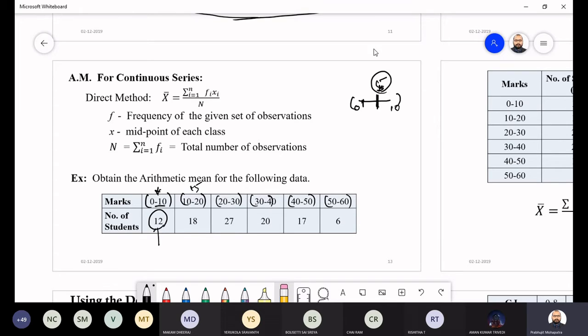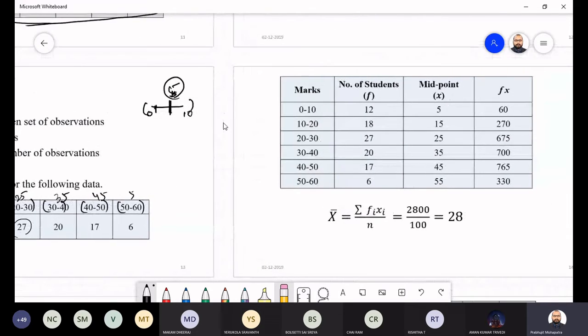Then here the middle position is 15. How many times? 18 times. Here it is 25, 27 times. 35, 20 times. 45, 17 times. 55, 6 times. Then you just multiply like we used to do. So to deal with this continuous problem, we have to take the midpoint. Wherever you have a continuous type of class interval, at that time you have to consider the midpoint. Getting it or not?